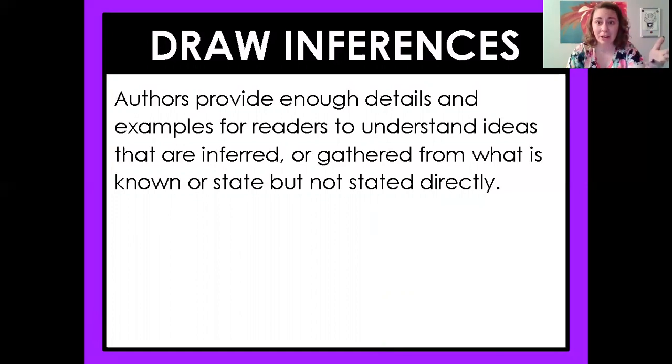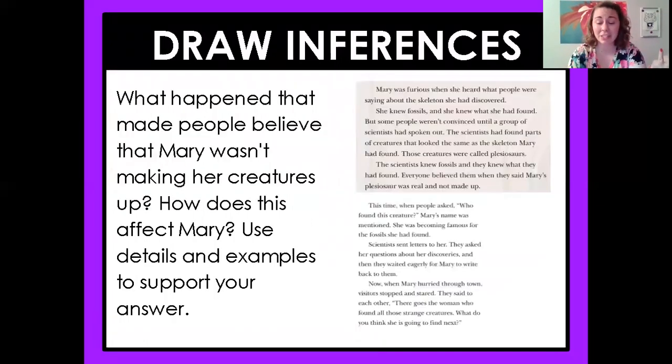So when we're thinking about an inference, the author is going to give us some ideas, but they're not going to tell us everything. So back when we were talking about Henry and what kind of person we think Henry is, I decided that he's probably pretty generous because of the help that he gave Mary and her family. The author didn't say Henry was generous, but based on Henry's actions, I was able to make that inference. So let's look at this one and we'll practice.